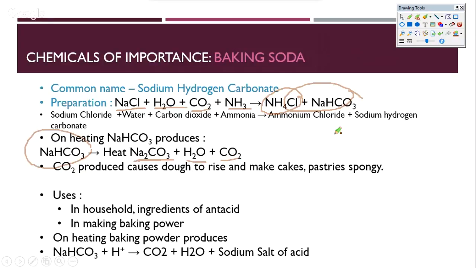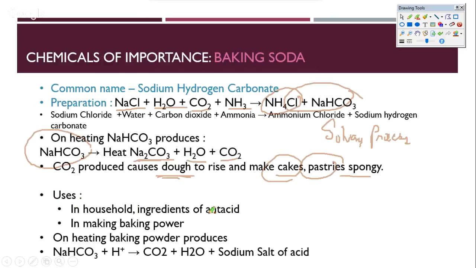The Solvay process is used to make not only sodium bicarbonate but also sodium carbonate. Now, in most of these situations, whenever we use baking soda, a lot of CO2 is released. This CO2 produced is used for any dough to rise, because it basically bubbles out of the dough, and helps make it very spongy and crispy. Therefore it is also used in preparation of bakery items like cakes or pastries, and also to make them quite spongy. What are the other uses of sodium bicarbonate or baking soda?